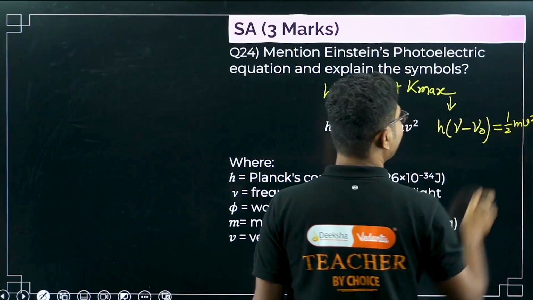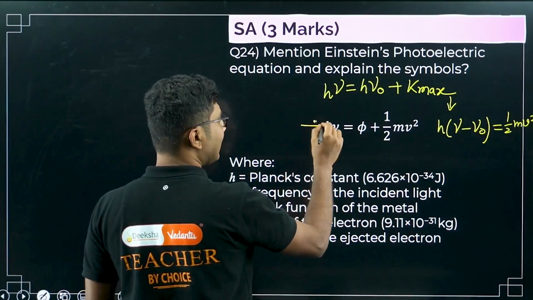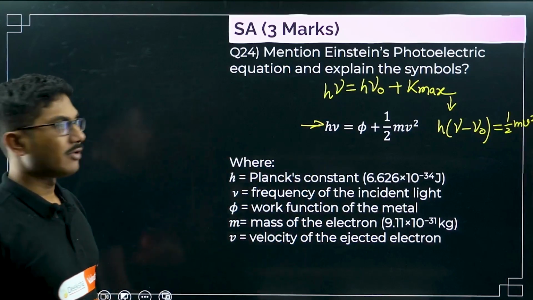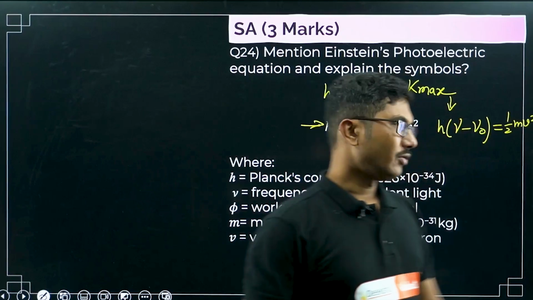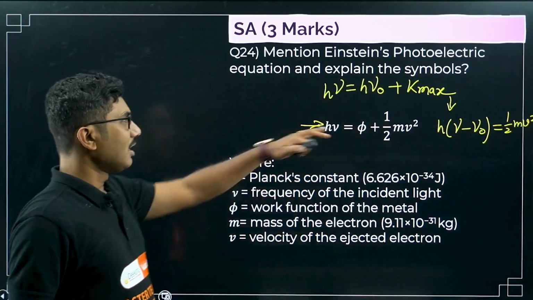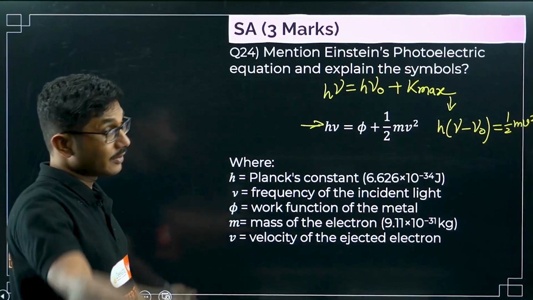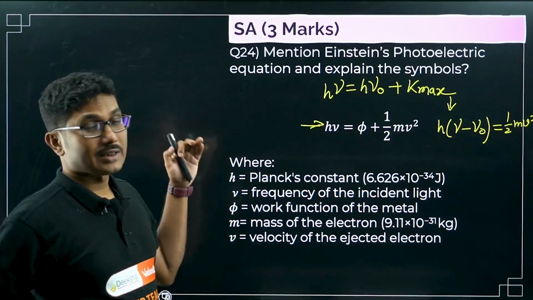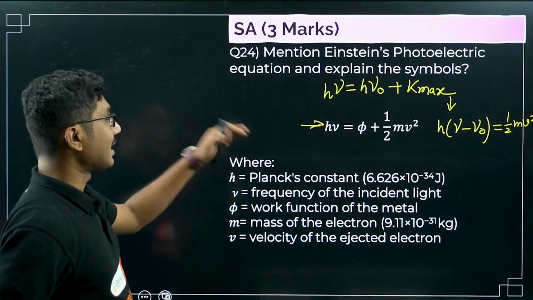So there are different forms that you can write from this, but this is the easiest form to remember. These forms are sometimes important for solving numericals. Other than that, this is the sufficient formula for this question. In the previous question also, where they asked you to write Einstein's equation, you have to write this equation. Now what are these terms?